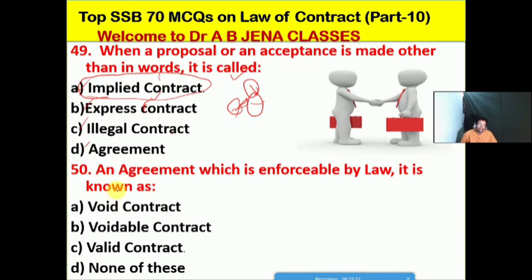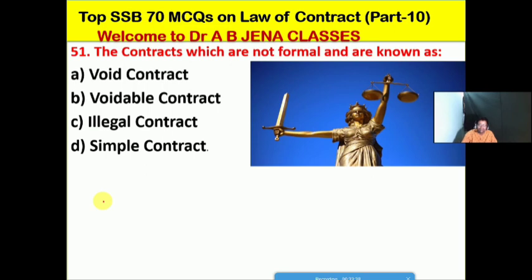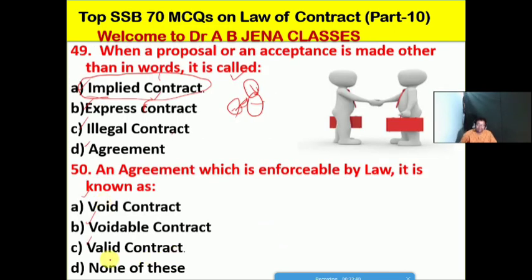So next one, an agreement which is enforceable by law is known as क्या है, whether A it's a void contract, B it's a voidable contract, C it's the valid contract, D it's none of these. No doubt friends, so C is the right option for this MCQ. An agreement which is enforceable by law is known as a valid contract.